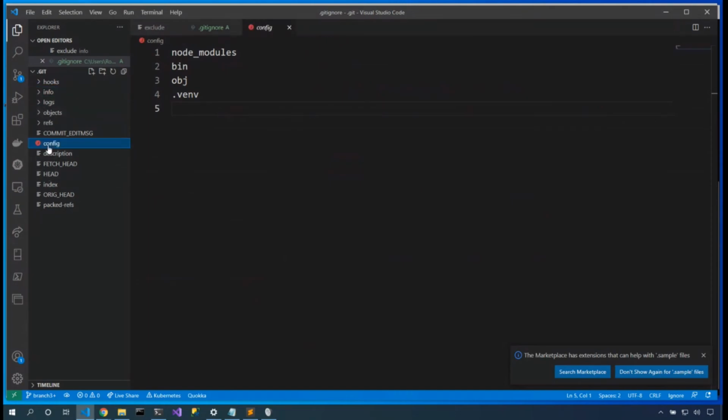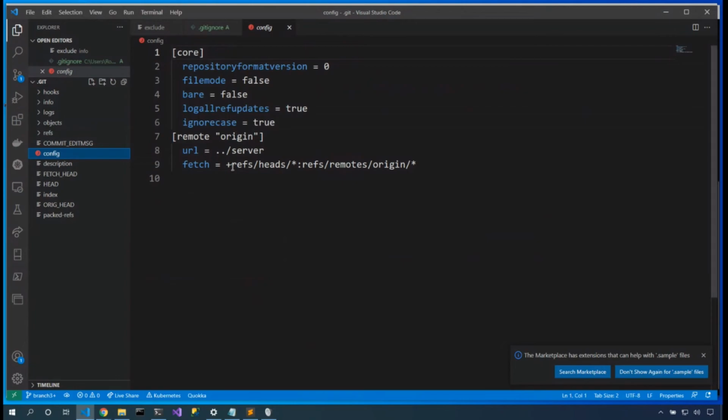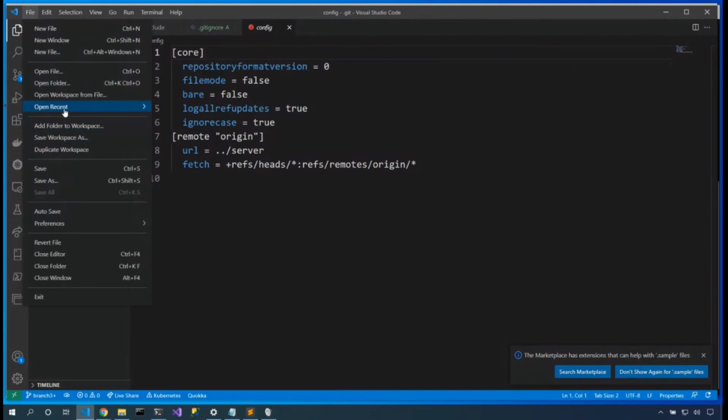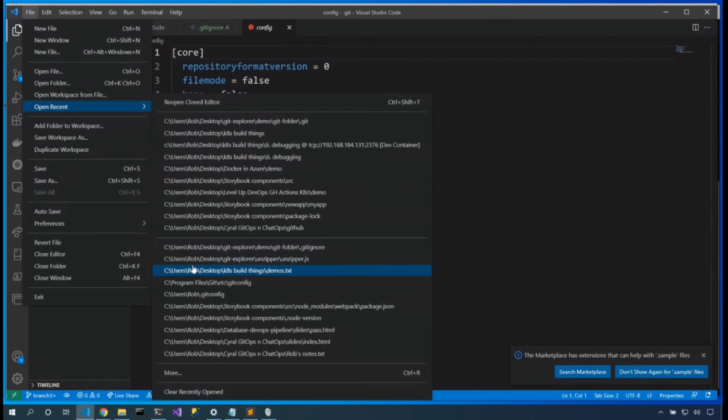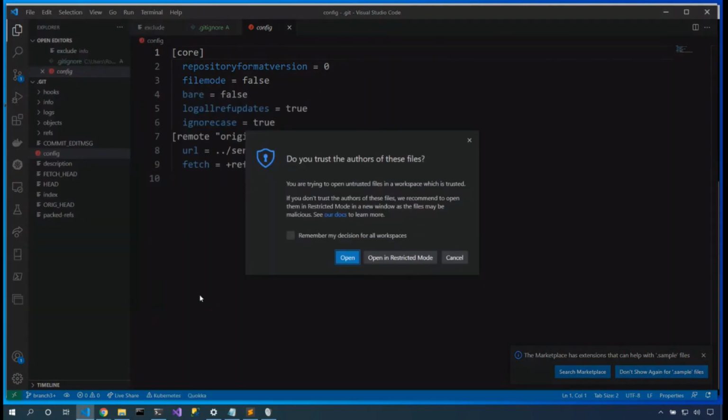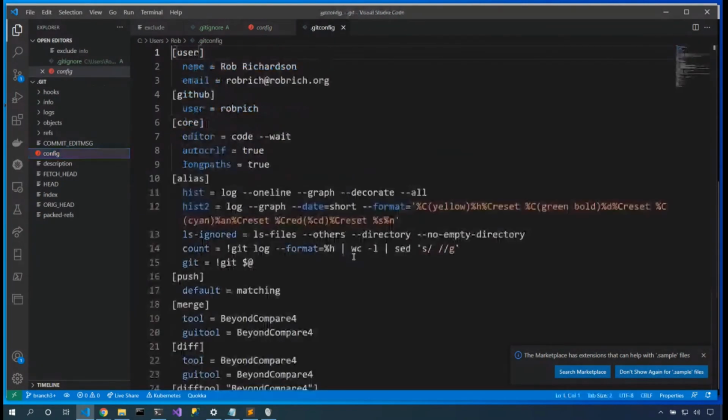While we're looking at commit files, let's also look at some more config files. Here's the config file. Now, this config file includes all of the things that I set up when I set up this repository, and this overrides the details associated with my user directory. So let's open up C:\Users\rob\.gitconfig, and here's the settings that I set. Remember when you said git config -g user.name? Yep, there's user.name and user.email.